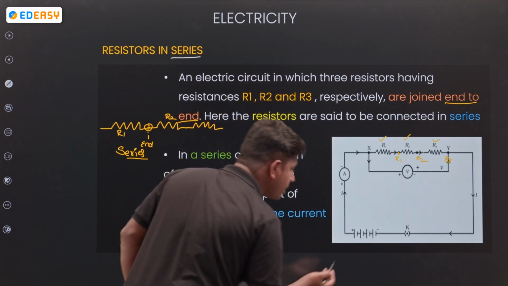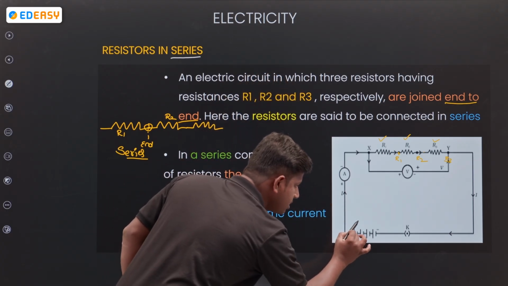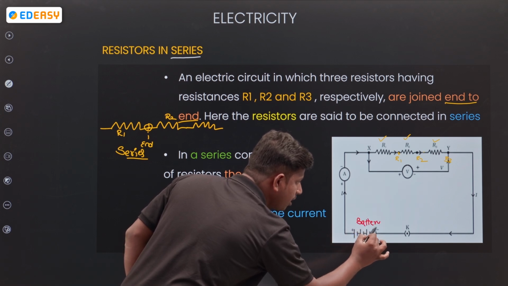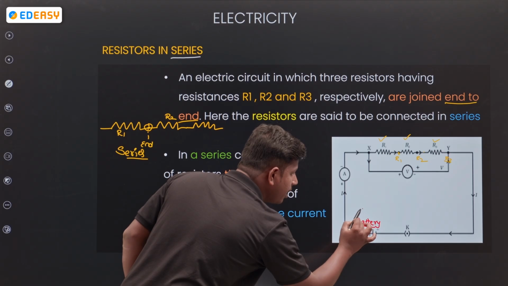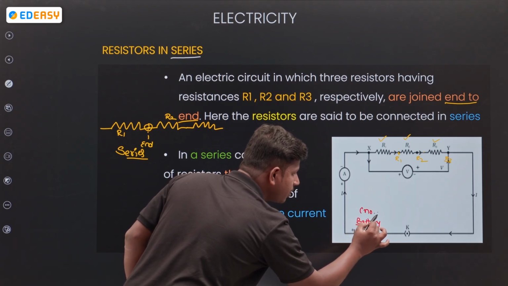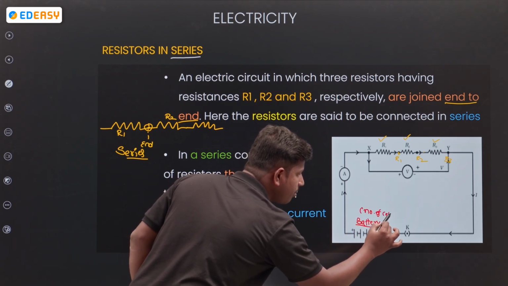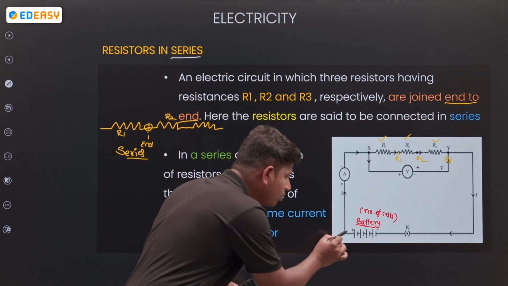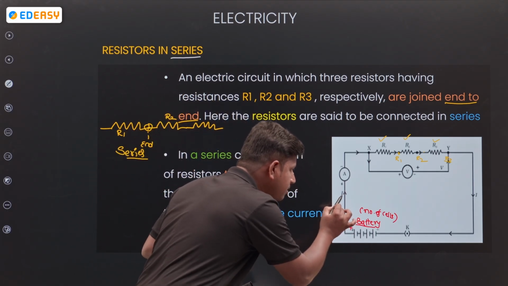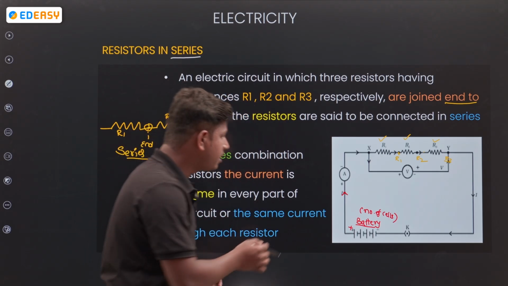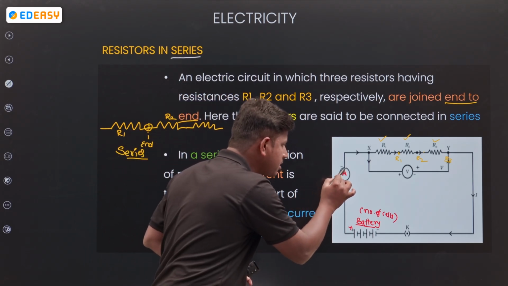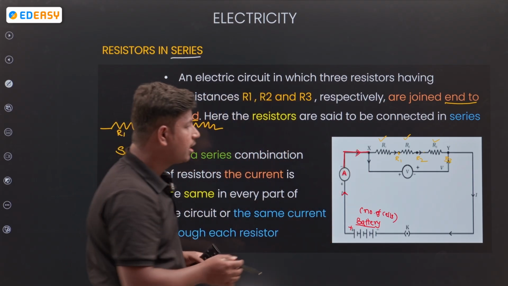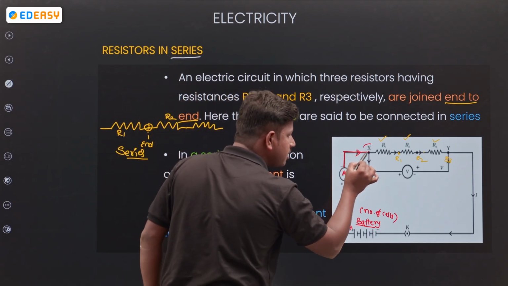Look at the circuit diagram. What is this? This is a battery. Why is it a battery? A number of cells, or a combination of cells, we call a battery. From the positive terminal the current flows, reaches the ammeter, passes through the ammeter, and passes here at X.